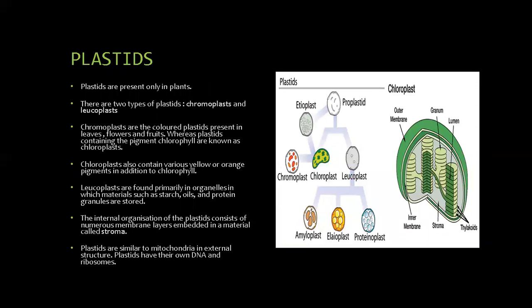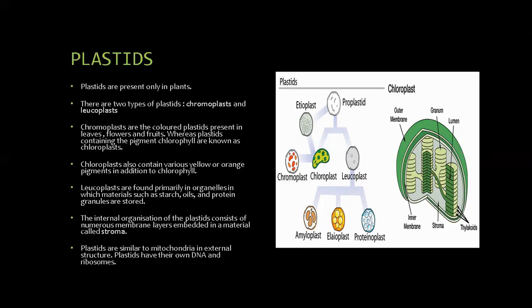Let's learn about plastids. Plastids are present only in plants. There are two types of plastids, chromoplast and leucoplast. The chromoplasts are the colored plastids present in leaves, flowers, and fruits, whereas plastids containing the pigment chlorophyll are known as chloroplasts. Chloroplasts also contain various yellow or orange pigments in addition to chlorophyll. Leucoplasts are found primarily in organelles in which materials such as starch, oils, and protein granules are stored.